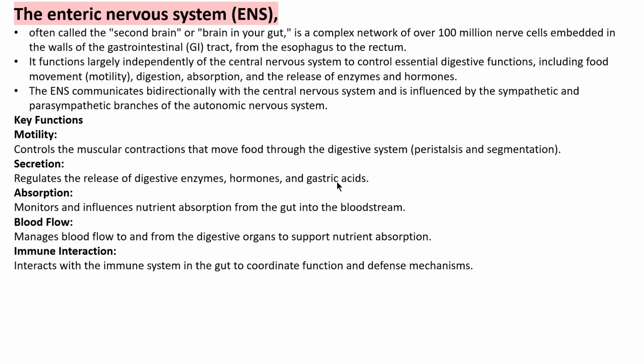Key functions: it provides motility, food moves through the digestive system with the help of peristalsis and segmentation. It regulates the release of digestive enzymes, hormones, and gastric glands, which help in digestion. It helps with absorption, nutrients absorbed from the gut into the bloodstream and lymph vessels. It also helps manage blood flow to and from the digestive organs to support nutrient absorption. The enteric nervous system also interacts with the body's immune system in the gut to coordinate function and help in the body's defense mechanism.